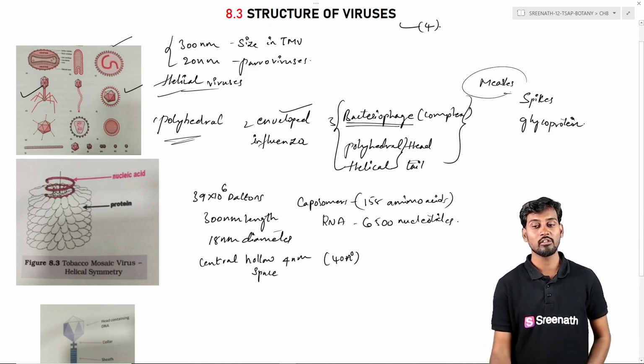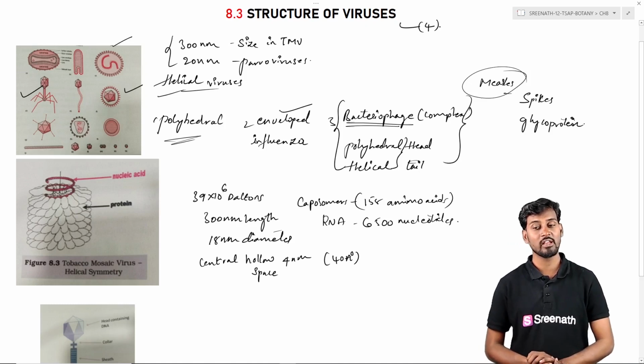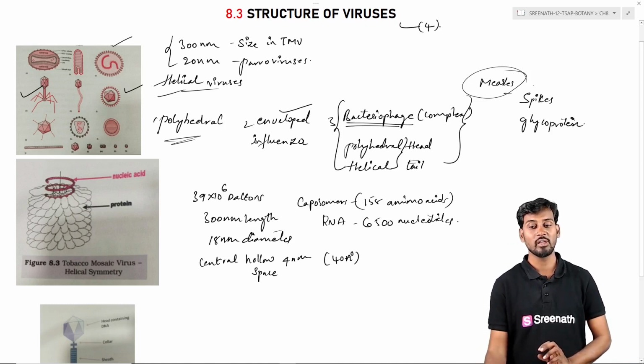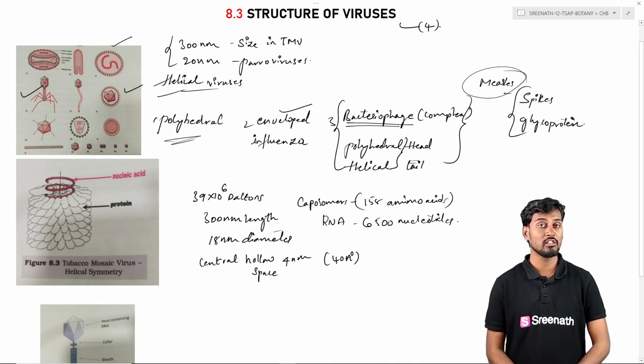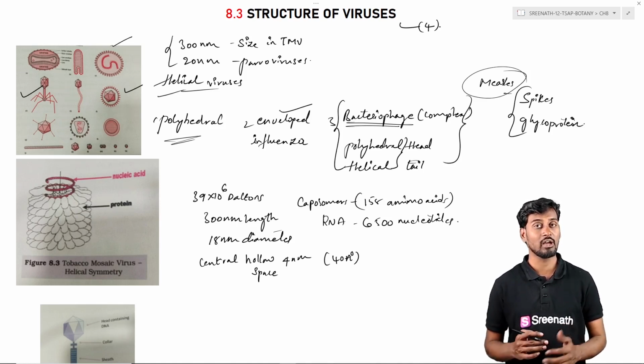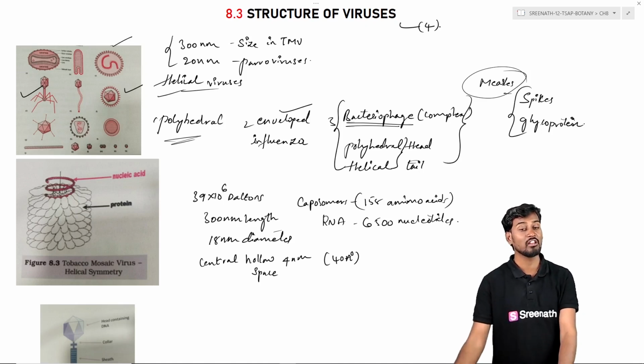In some special kinds of cases, for example in the case of the measles virus, we can see the surface of the virus is generally covered by glycoproteins consisting of spikes. So the spikes are glycoproteins, which cover the virus. The structure of a virus explains the size and also the shape.